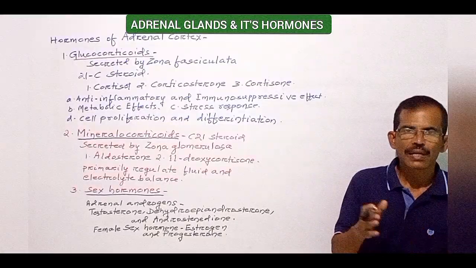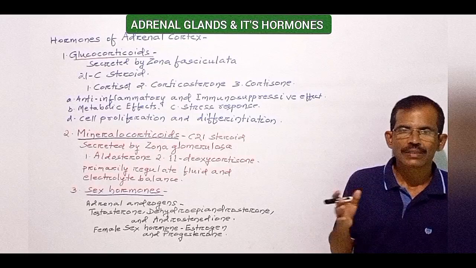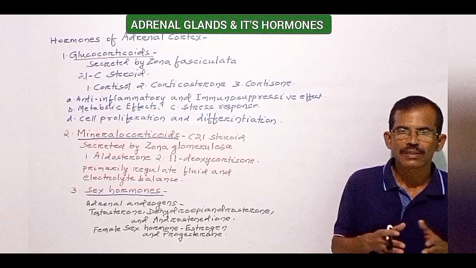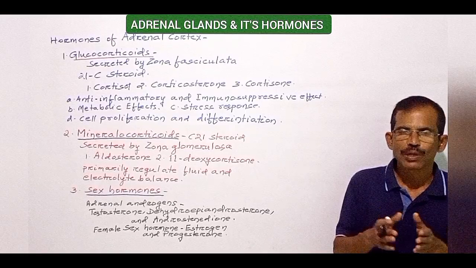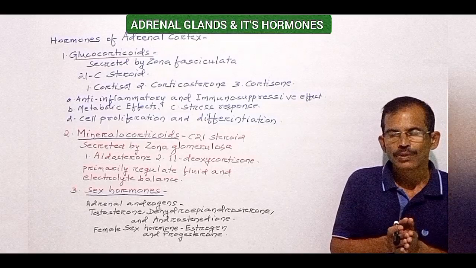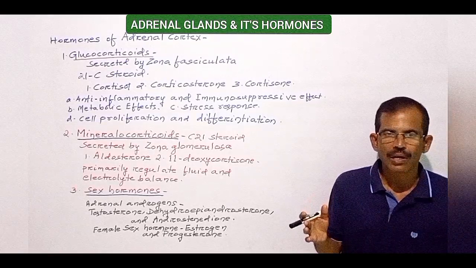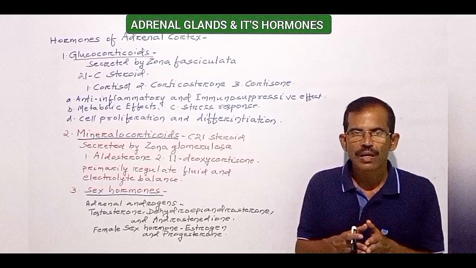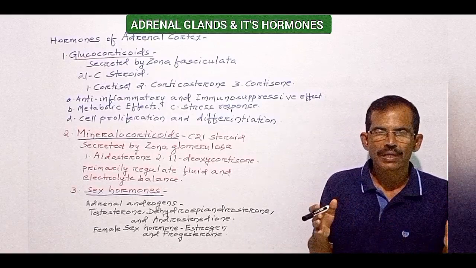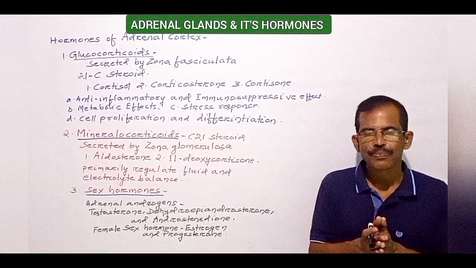Several moderately active sex hormones are secreted by adrenal cortex, especially during fetal life. These hormones are secreted mainly by zona reticularis. A small amount is also secreted by zona fasciculata.